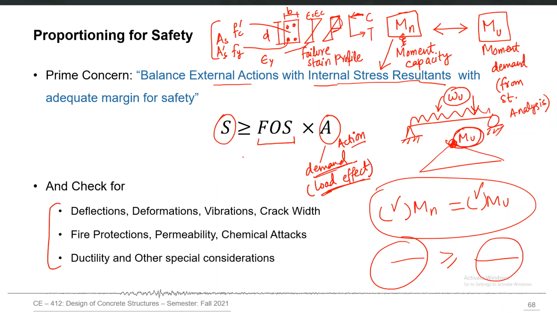What we generally do in our structural proportioning is apply this equation for forces or force-related responses, and then we check for deflections, deformations, vibrations, crack widths, and other limit states or failure modes. So we explicitly ensure the safety against forces, moments, shears and everything.